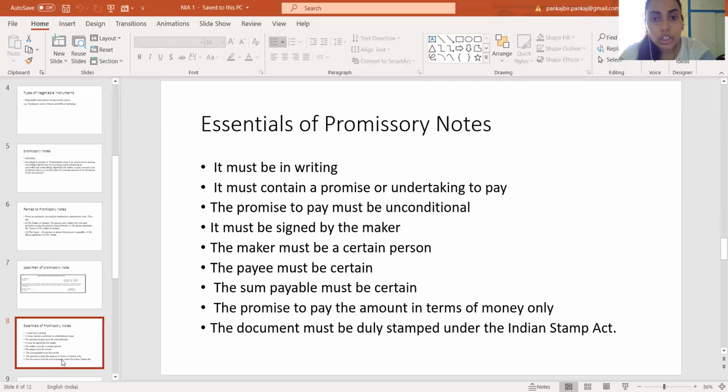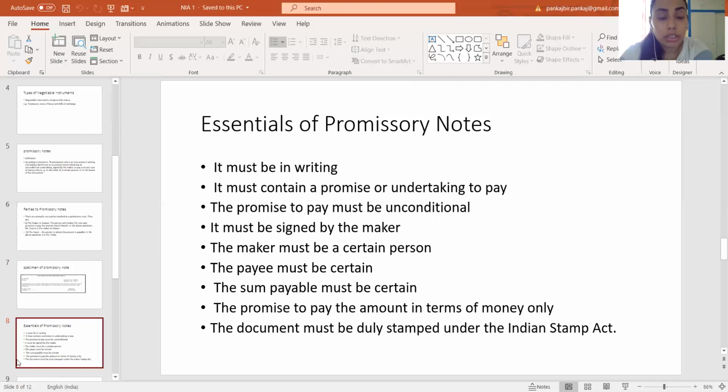There are certain essentials of a promissory note as well. A promissory note must be in writing. That means an electronic form of promissory note is not a valid promissory note. It is not considered a promissory note. It must be in handwritten or typed form.